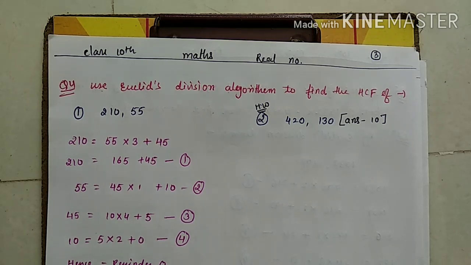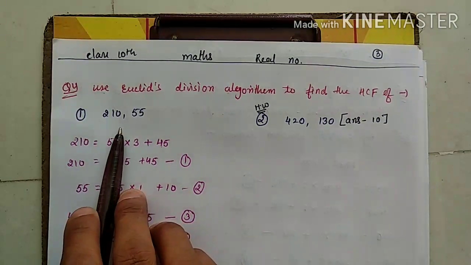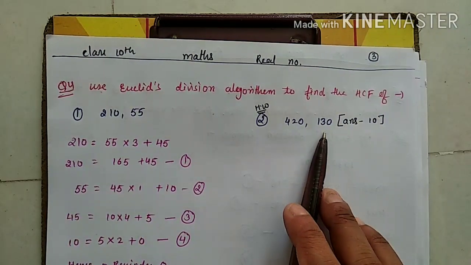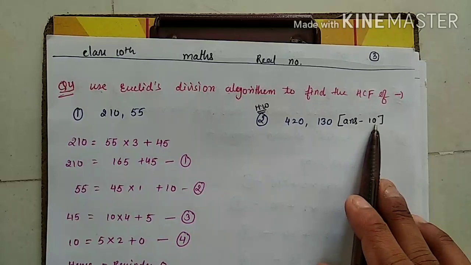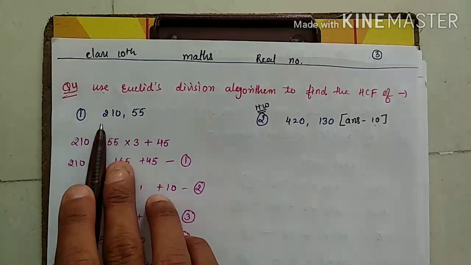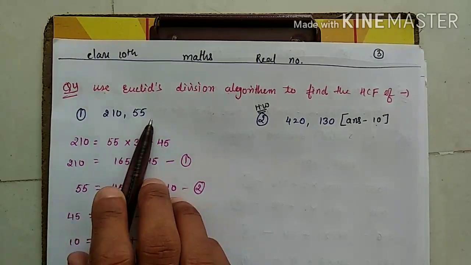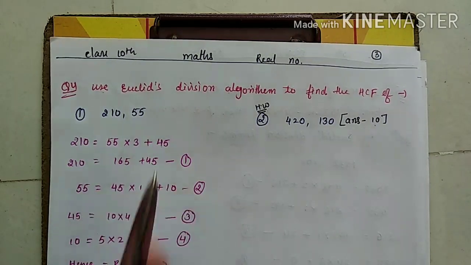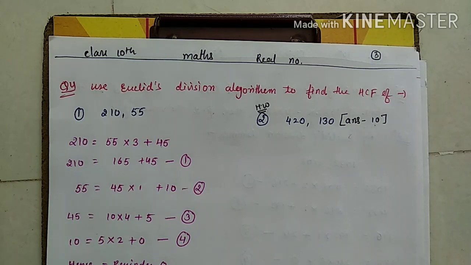Correct? So just see here. I am solving one question, and I have given the HCF answer also. Just try the question to see if you are getting it or not. Okay? Now just see: 2,10 and 55. We have two terms and we have to find the HCF. Very easy. I told you how to solve. Just see here, I will give you the answer.